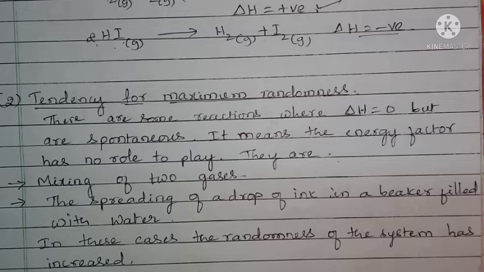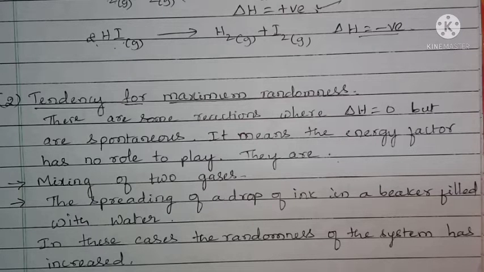There are so many reactions where the delta H value is positive or delta H value is 0. It means the change in enthalpy of the system is 0 or positive. Even though it is positive or 0, the reactions are spontaneous. By those examples, we come to know that enthalpy is not the only factor to decide the spontaneity of a reaction. There are some other reasons.